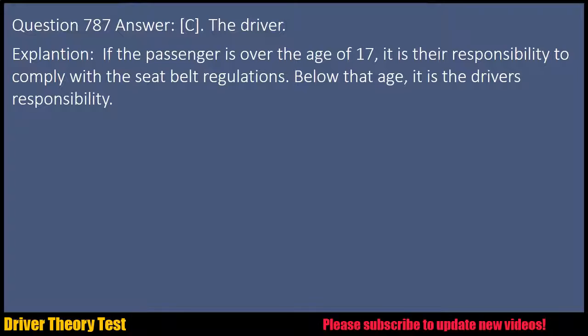Question 787 Answer: C. The driver. Explanation: if the passenger is over the age of 17, it is their responsibility to comply with the seat belt regulations. Below that age, it is the driver's responsibility.